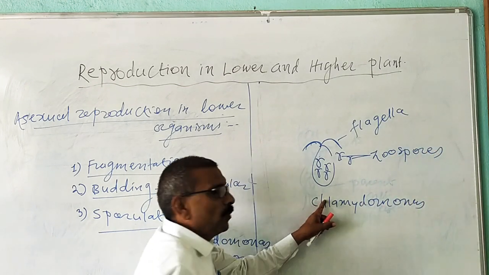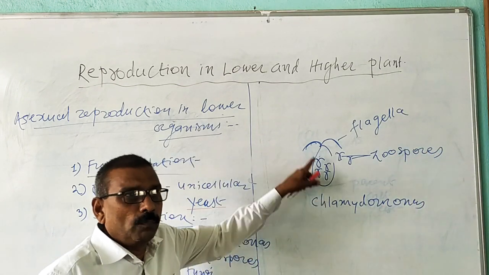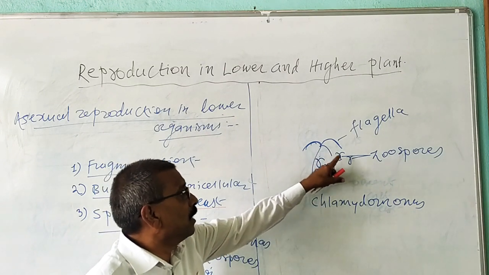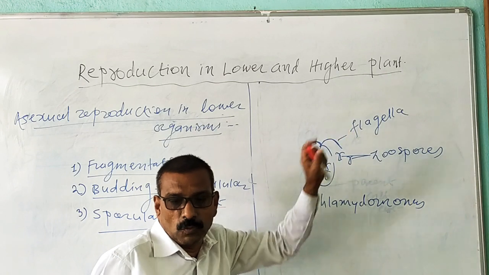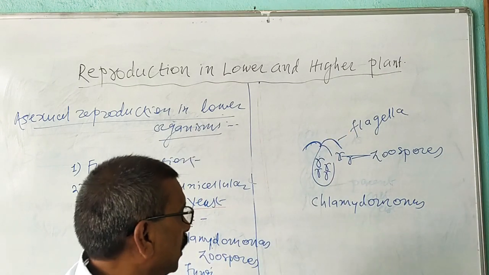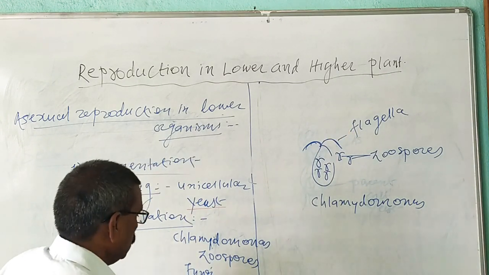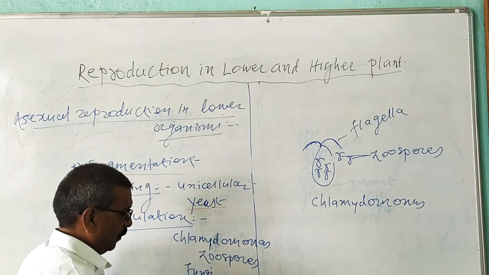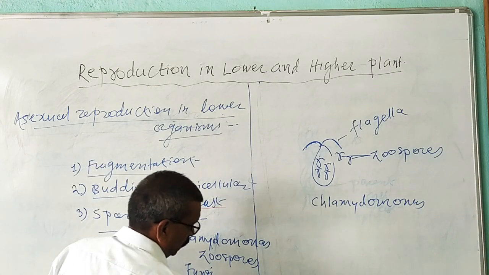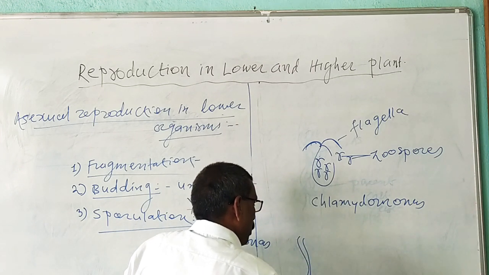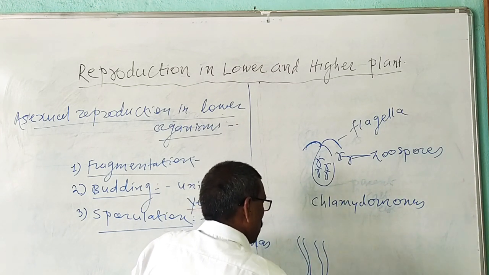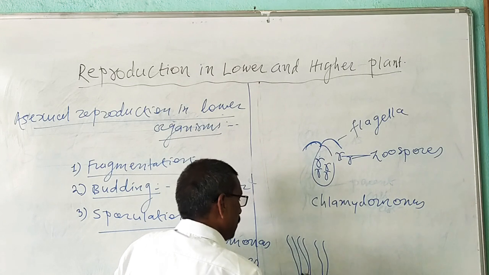Thus, in Chlamydomonas, spores are produced which are motile due to the flagella. These spores are known as zoospores. The second example is from fungi, that is Penicillium, which produces conidiospores. Suppose this one is the plant body of Penicillium, known as the mycelium.